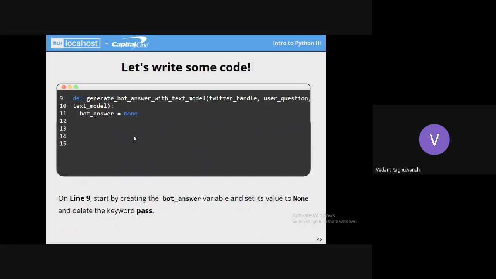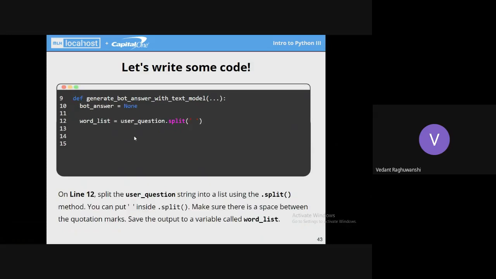I'll be going through the slides, then I'll be showing you the code which I've already written. So in case you face any problem, you can refer to that code. Once you have defined the bot answer as None, we'll be writing a word list. Word list will be nothing but it will just separate individual words into the form of a list. Here the split function does nothing but separate the text on the basis of white spaces.